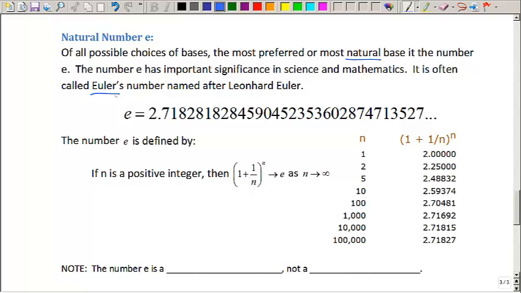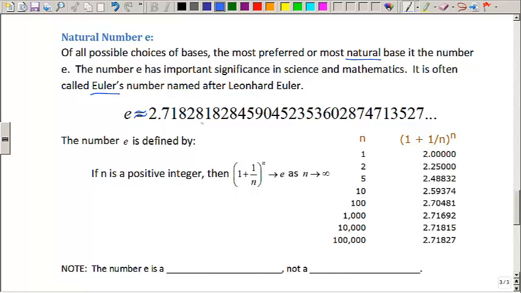This number is approximately 2.7182818, and so on and so forth. Kind of like pi, it's an irrational number that keeps going on forever, never repeating. e is an irrational number. There's no repeats in e.